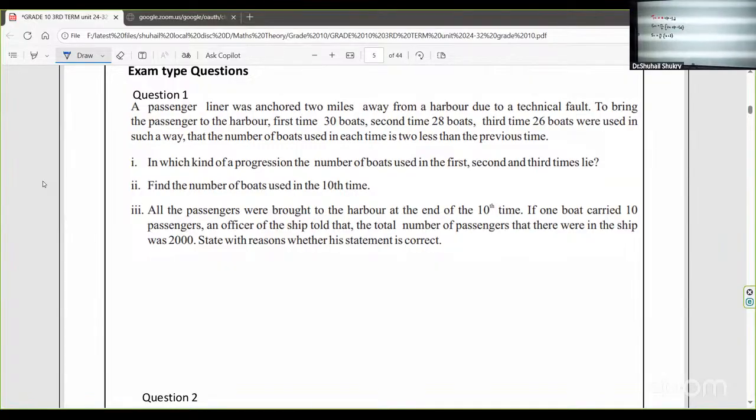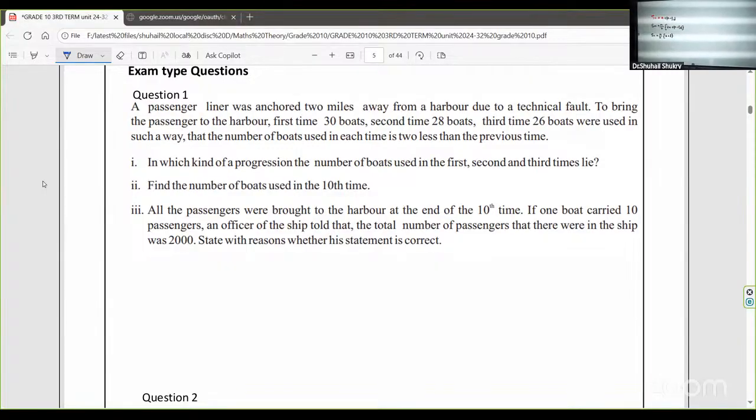A passenger liner was anchored. What does anchored mean? You know what an anchor is, no? What is anchor? What you drink in the morning? No, that is Anchor milk powder. They have put that symbol on the Anchor milk powder too. What is that? It is used to park a ship, the handbrake of the ship. You put anchors to park a ship.